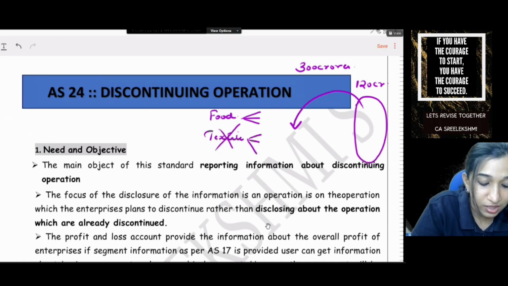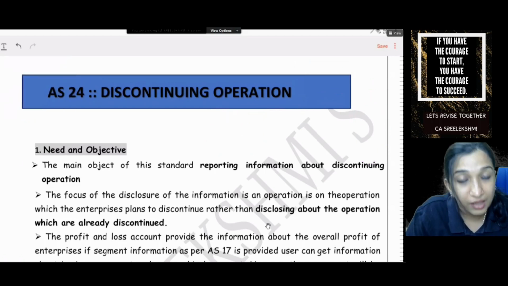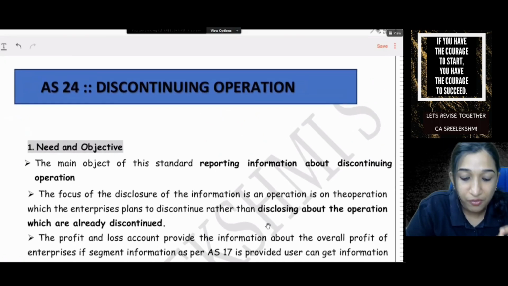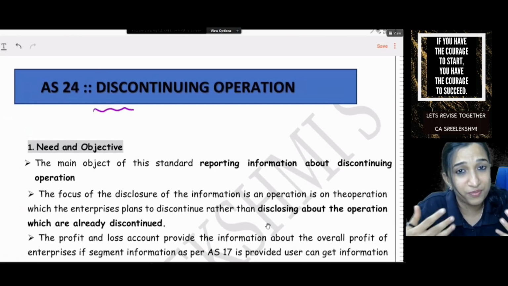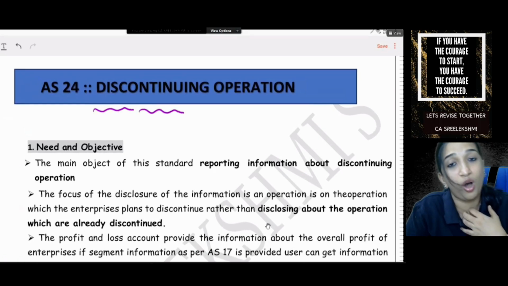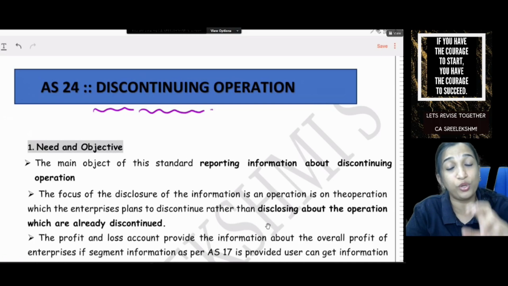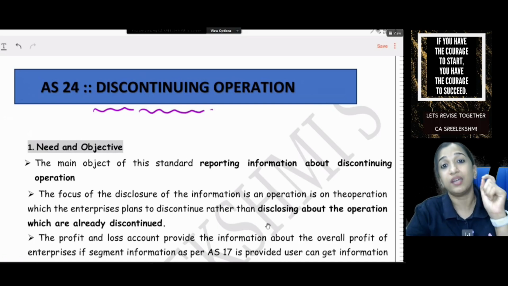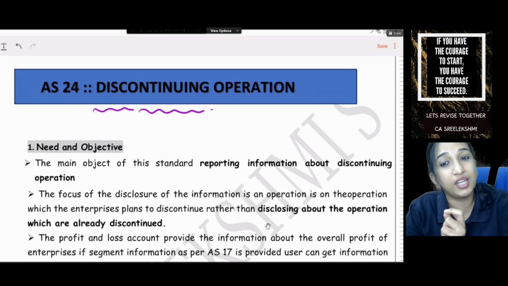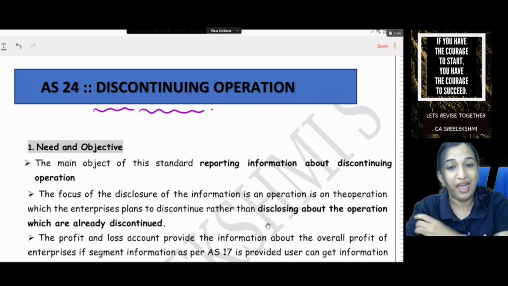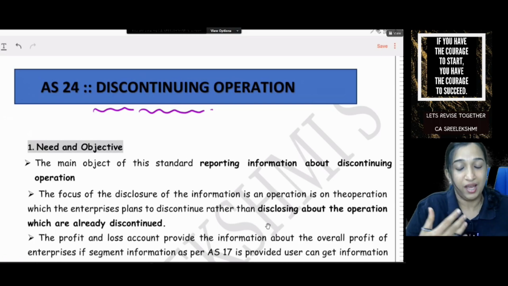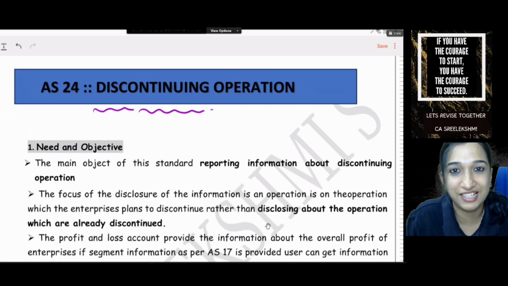What the standard talks about is you have to disclose the information of, come on, say with me, discontinuing operation. Not discontinued, you have to disclose the information of discontinuing operation. And what are the disclosures to be made? That is what we are discussing in the standard.